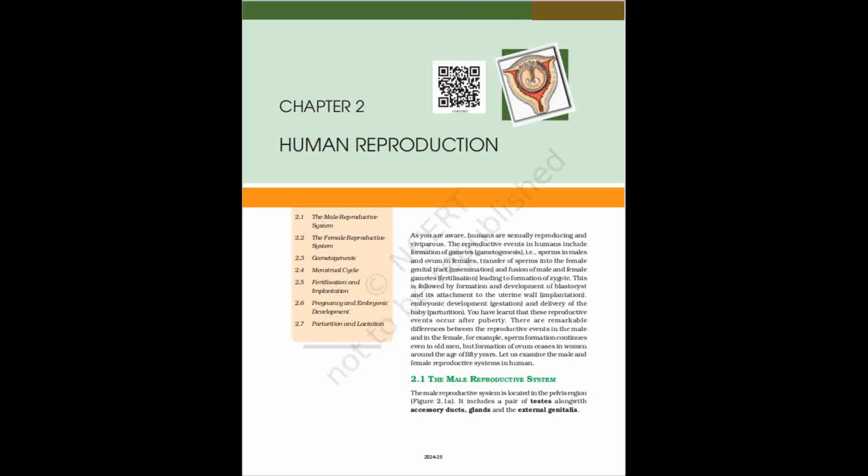The part closer to the ovary is the funnel-shaped infundibulum. The edges of the infundibulum possess finger-like projections called fimbriae, which help in collection of the ovum after ovulation.